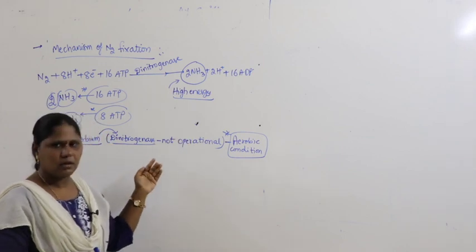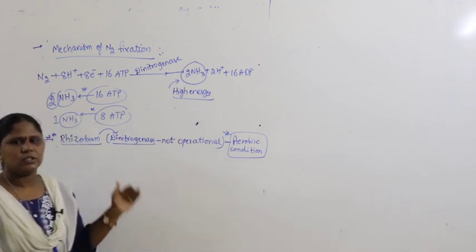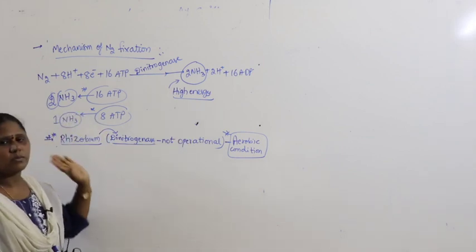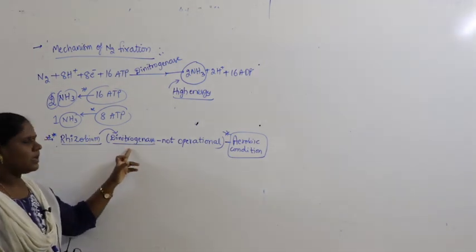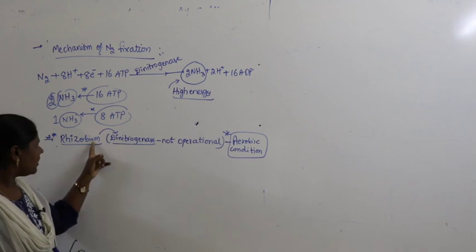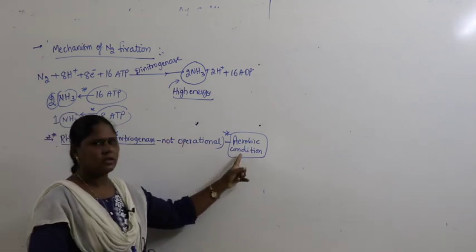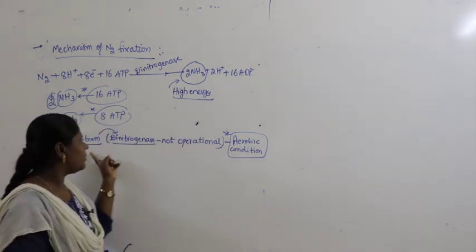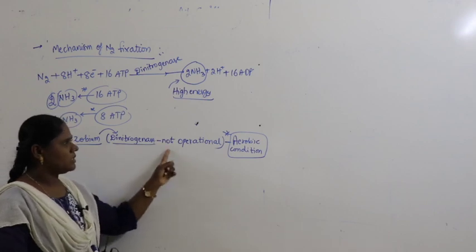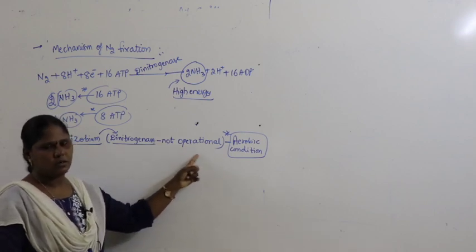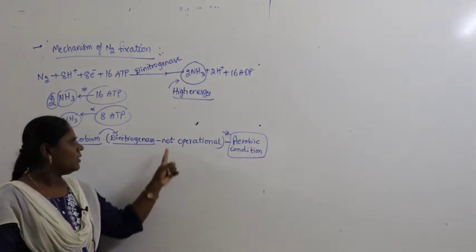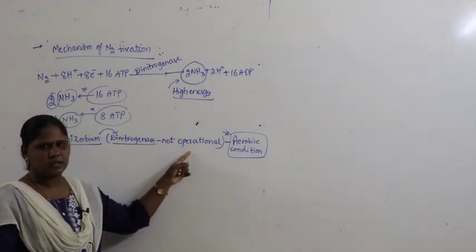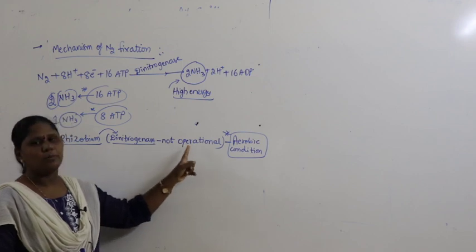Try to understand the important points we need to remember in the mechanism of nitrogen fixation. Rhizobium contains dinitrogenase. When rhizobium is surviving in aerobic condition, inside the rhizobium dinitrogenase is not operational, meaning it is not doing its work. What is the work? Nitrogen fixation. It is not doing nitrogen fixation, not active, not operational.